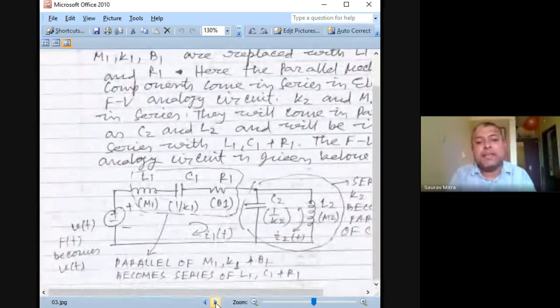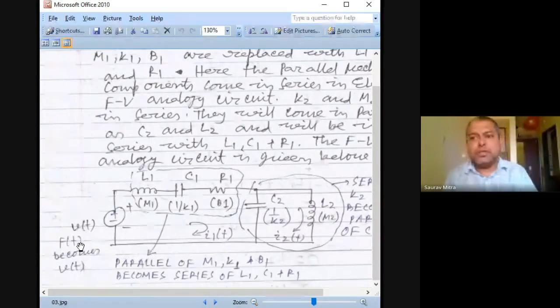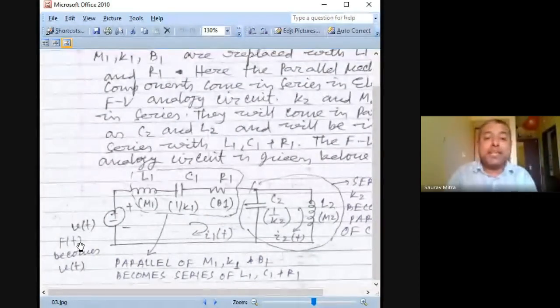And next, draw the circuit. Wherever parallel components are there, that will become series. Wherever series components are there, that will become parallel. And wherever x is there, that will become q. Wherever v is there, that will become f. Where f is there, that will become v. That's all. The same thing can be done in the case of the FI analogy as well. So this was the first numerical, and actually I am not doing all the numericals separately. I am telling you the generalized rule on how to proceed. Okay, now I will go